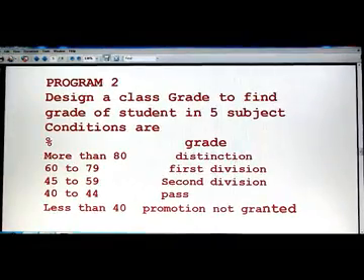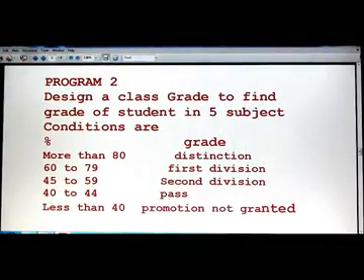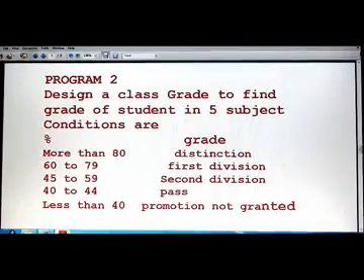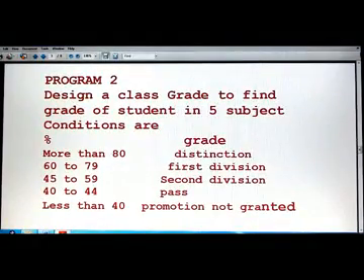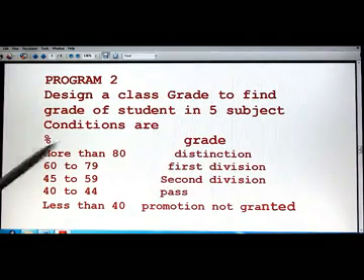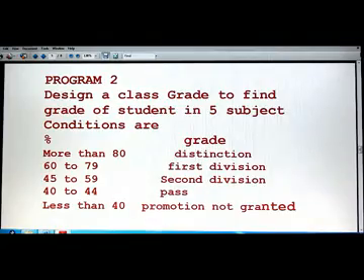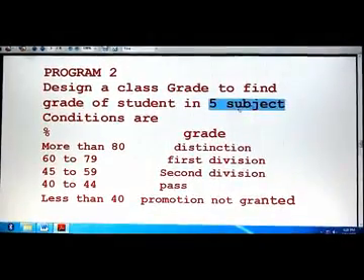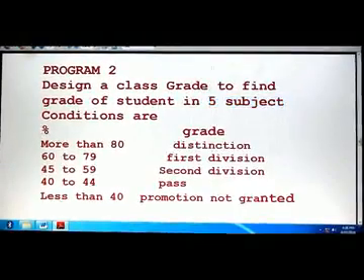Good morning, students. In this video, I will explain the if statement with the help of another program, that is, how to find the grade. The statement is written in front of you. Design a class called grade. You have to find the grade of students, and there are five subjects. The condition is based upon the percentage.